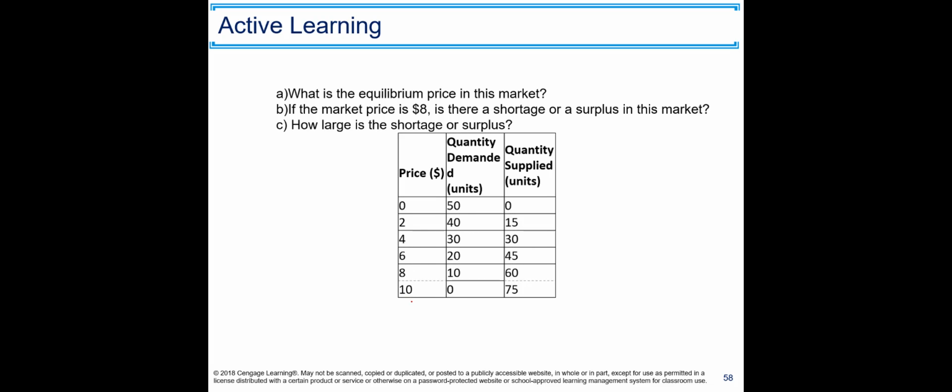So let's see this example. What is the equilibrium price in this market? Equilibrium price is where quantity demanded equals quantity supplied, therefore it's 4. If the market price is $8 here, is there a shortage or surplus in this market? We have quantity demanded 10 and quantity supplied 60. As you see, quantity supplied is greater than quantity demanded, therefore we have a surplus. How much is the surplus? 60 minus 10, 50.